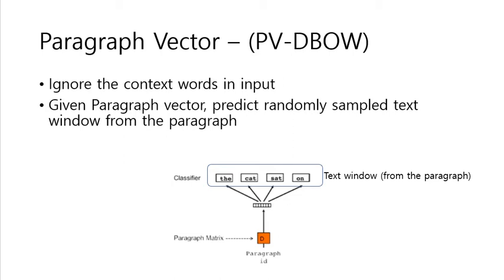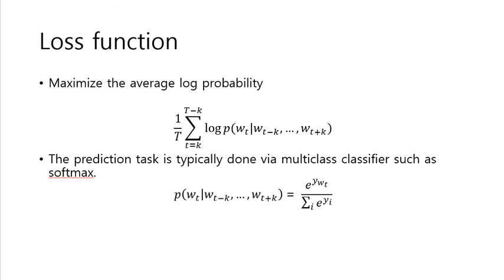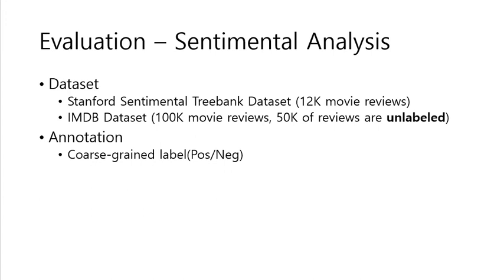By doing this, paragraph vector can represent related word context, and the loss function is made using conditional probability. It is just probability. For computational efficiency, we take the log function. For getting word probability, we usually use softmax as the classifier.